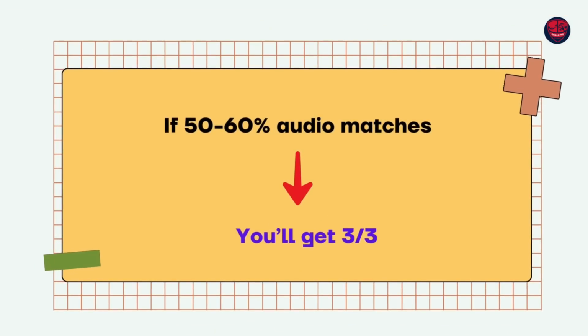The point is, even if 50-60% of the audio is perfect, you're gonna end up getting 3 out of 3 from one repeat sentence towards your speaking and listening both. Meaning, first 50% is what the score guide says. I don't recommend just 50%, just a little beyond it, probably 60-70%.